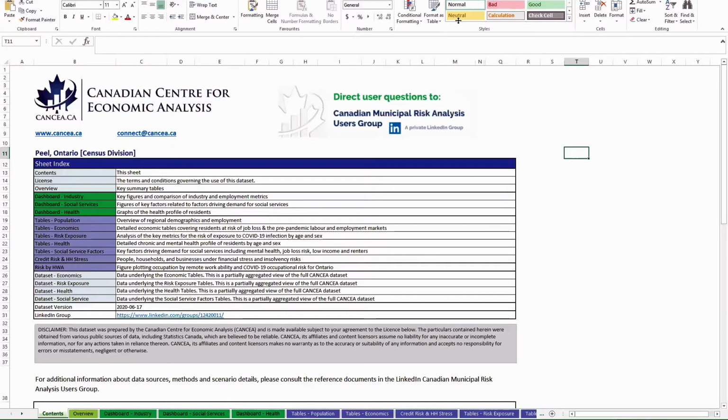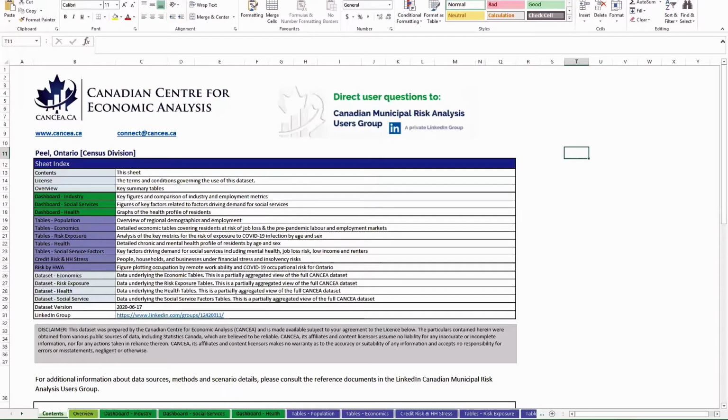So what's included in the database? First, it includes demographic and employment information for your municipality that's current as of early 2020. That includes population characteristics, income and employment information, health risks and pre-existing health conditions, and lifestyle risk factors for contracting a COVID-19 infection. Data sources for this include Statistics Canada CANCEA tables, census data, labour force survey data, and data from various public health agencies that we've assembled from past healthcare-related projects.